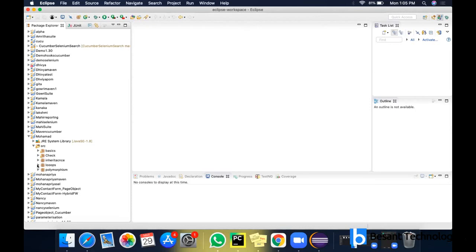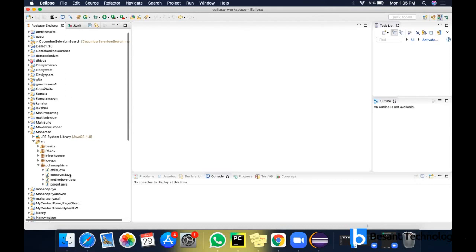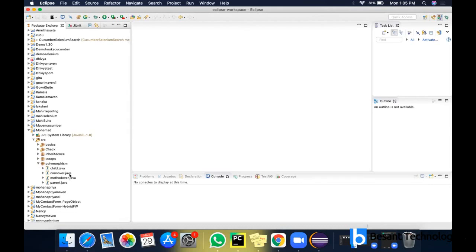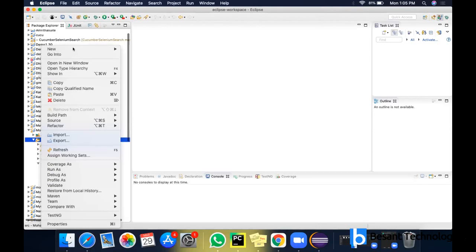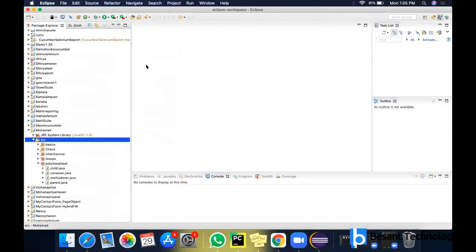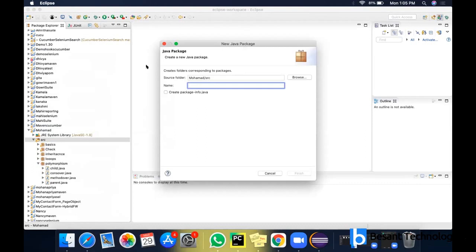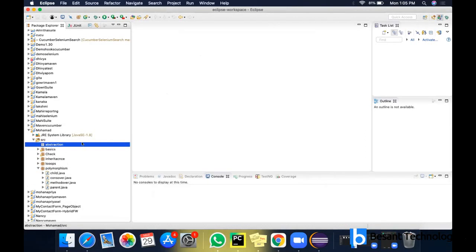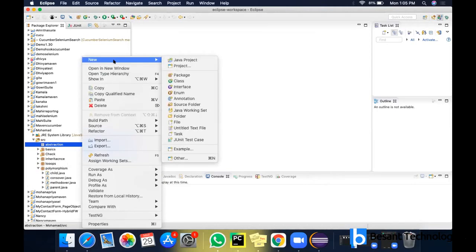Okay, so we have finished 2 concepts in OOPS, that is polymorphism (overloading, overriding) and inheritance. Yes, we have finished 2 concepts only. The next thing we can see is abstraction. So I'm creating a new Java package. Abstraction is hiding implementation details.